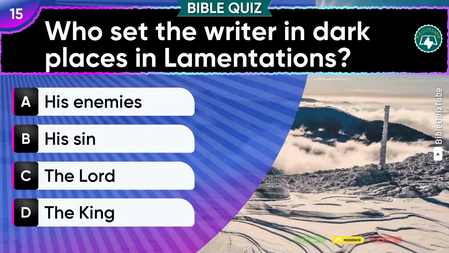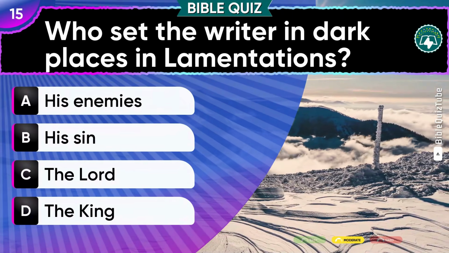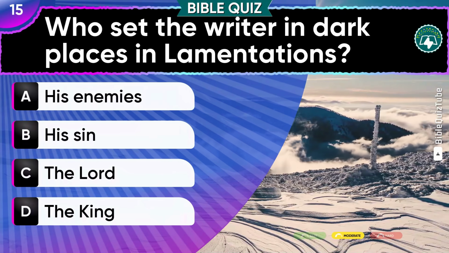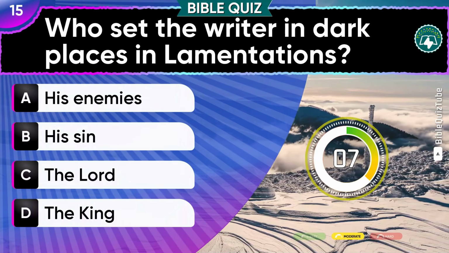Question 15. Who set the writer in dark places in Lamentations? A. His enemies. B. His sin. C. The Lord. D. The king.